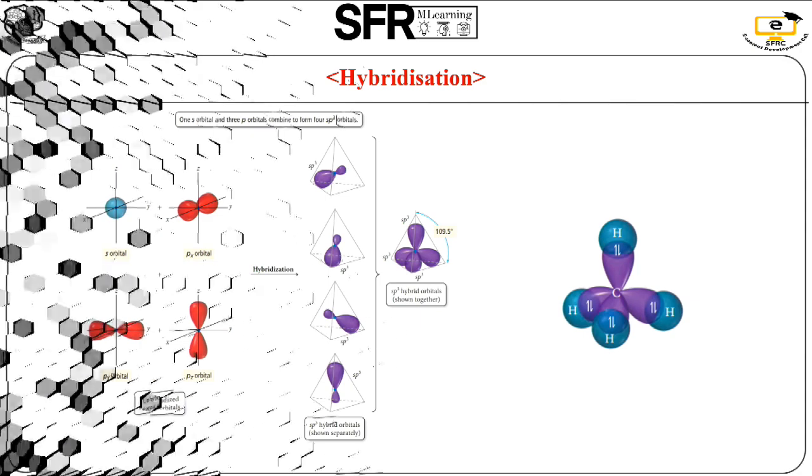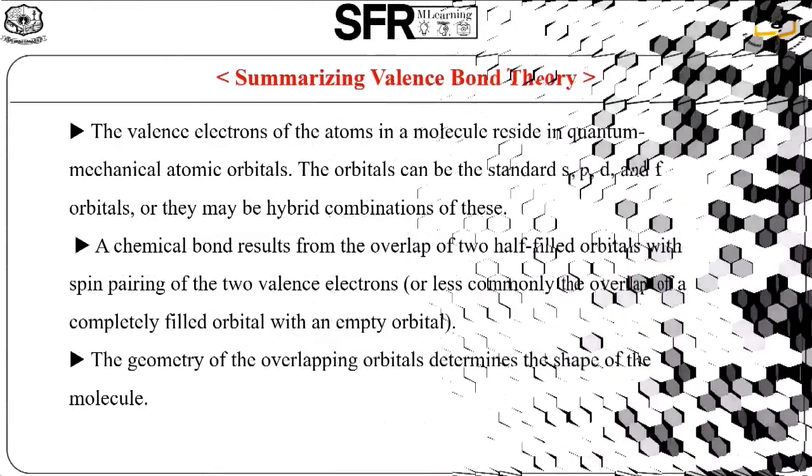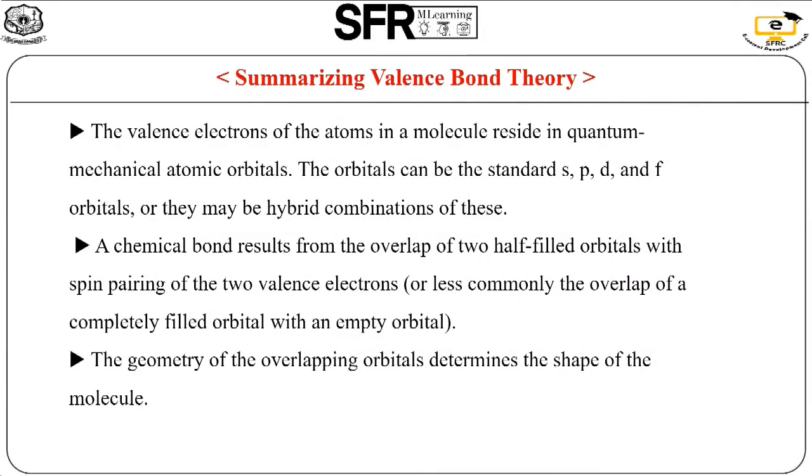So next, we summarize all the concepts of valence bond theory. What is the summarizing? We can conclude what is VB theory. VB theory is nothing but the valence electrons of the atoms in the molecule reside in quantum mechanical atomic orbitals. The orbitals can be the standard s, p, d, f orbitals, or they may be a hybrid combination of these. Second one is a chemical bond results from the overlapping of 2 half-filled orbitals.